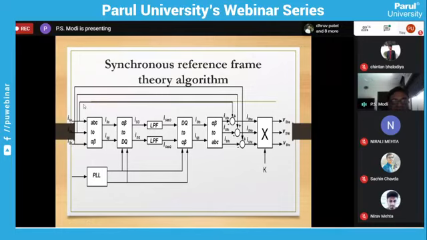Convert ABC to alpha beta. The equations are available, which I will show to you. From alpha beta we have to convert to DQ. So this is D and this is Q. Then we have to apply the low pass filter. If you see the waveform of D and Q, it will be a pulsating waveform.